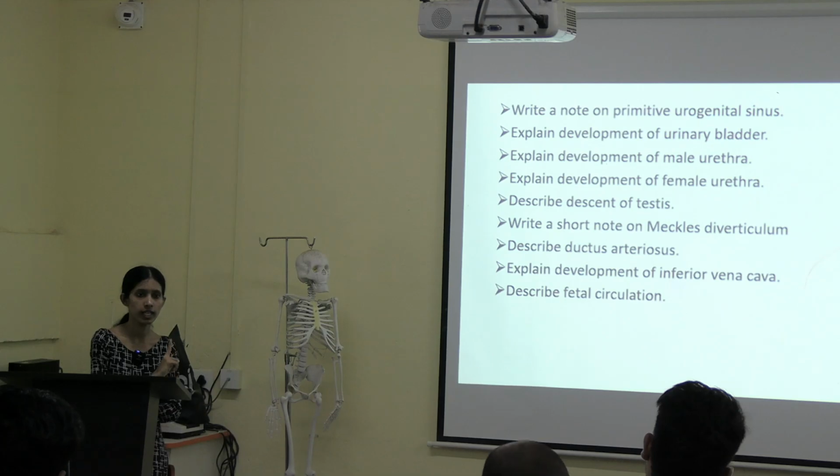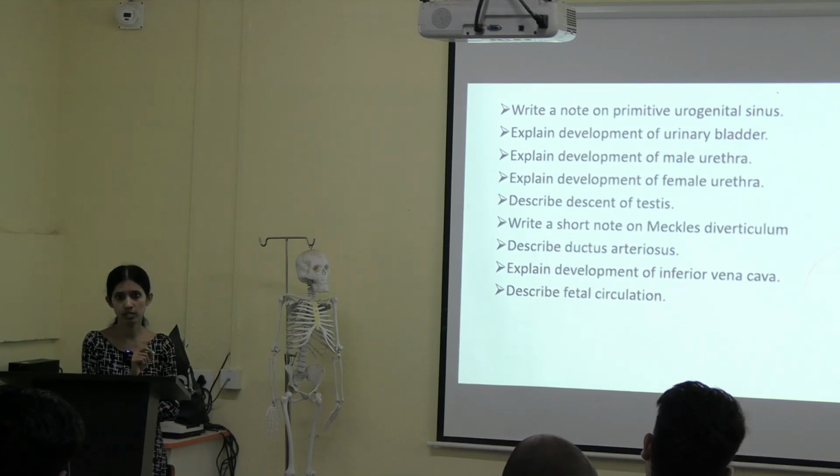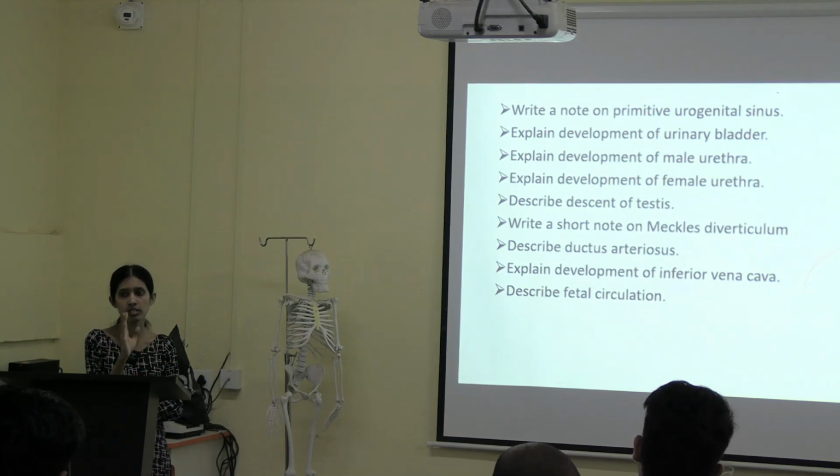Okay. If you are attempting that question, remember these points. First always draw the diagram. For any developmental questions, go for diagram first. Show the arrows properly from where to where the changes are taking place or from where to where the circulation is happening. Then write the theory part. You can write the theory part later in your own words also. Fine. So how does the fetal circulation take place?